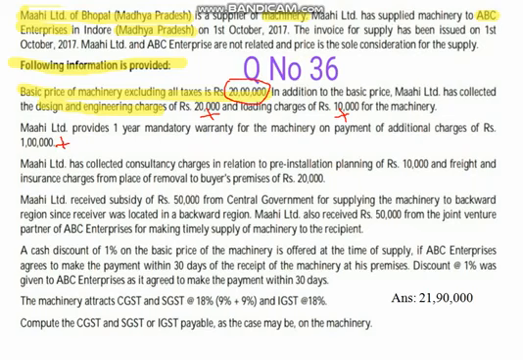Mahi Limited collected consulting charges in relation to pre-installation, so consultation charges are also added. Freight and insurance charges from the place of removal to the buyer's place are also added, so they are included in the value of supply. Mahi Limited received a subsidy of rupees 50,000 from the Central government for supply of the machinery to a backward region.